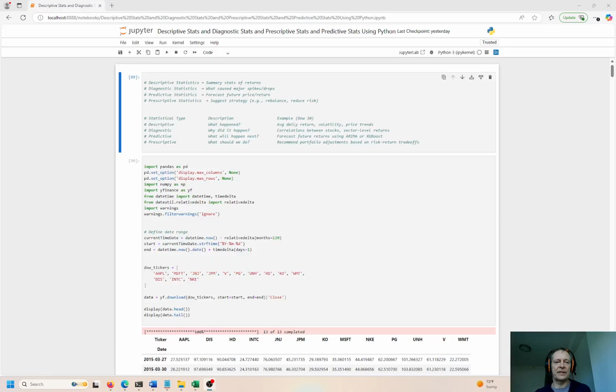Descriptive basically summarizes something, right? Diagnostic looks at what caused something or what happened. Predictive looks at forecasting into the future. Think about predicting the weather, right? Forecasting into the future. And prescriptive is more about suggesting a strategy, something like a rebalancing of an investment portfolio.